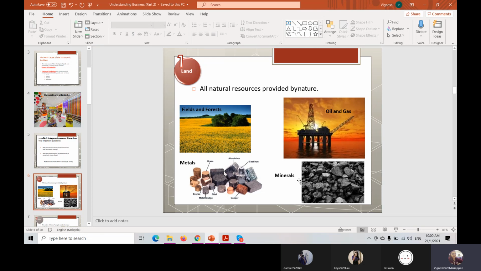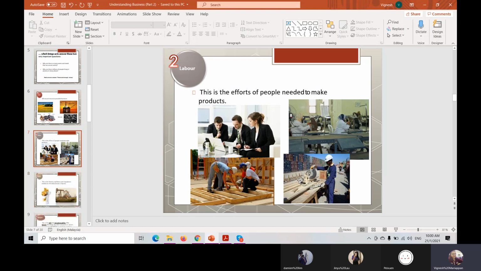If we don't have land, we cannot produce the goods and services. This is one of the resources. Okay, we go for another one. Labor. What is labor actually? You can explain to teacher.